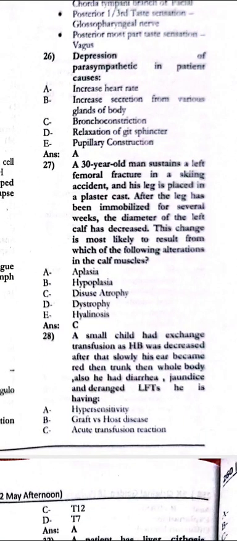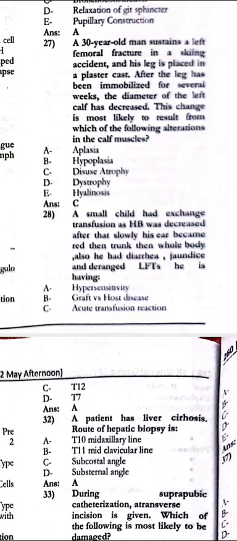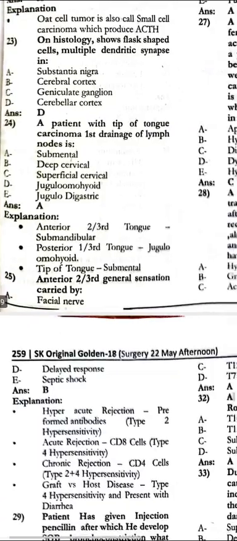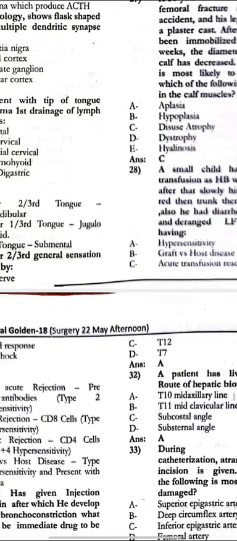A 30-year-old man sustains a left femoral fracture in a skiing accident, and his leg is placed in the plaster cast. After the leg has been immobilized for several weeks, the diameter of the left calf has decreased. This change is most likely to result from which of the following alterations in the calf muscles? That is the disuse atrophy. The small child had the exchange transfusion as the hemoglobin was decreased. After that, slowly his ear became red, then trunk, then the whole body, also had the diarrhea, jaundice, and deranged LFTs. He is basically having the graft versus host disease.